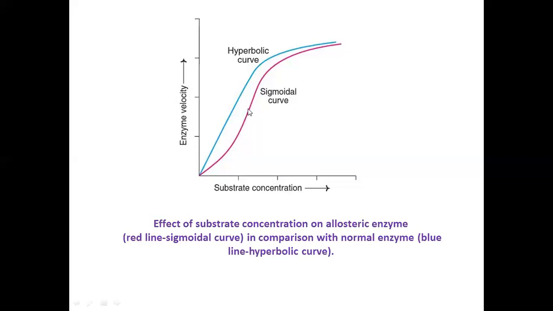Here the substrate concentration is more, but here the substrate concentration is less to enhance the enzyme velocity. It means that progressively, if we draw a line like this, it requires less substrate concentration here and more substrate concentration there. It means by raising the substrate concentration in comparison to the normal enzyme, the same or a high velocity can be attained.